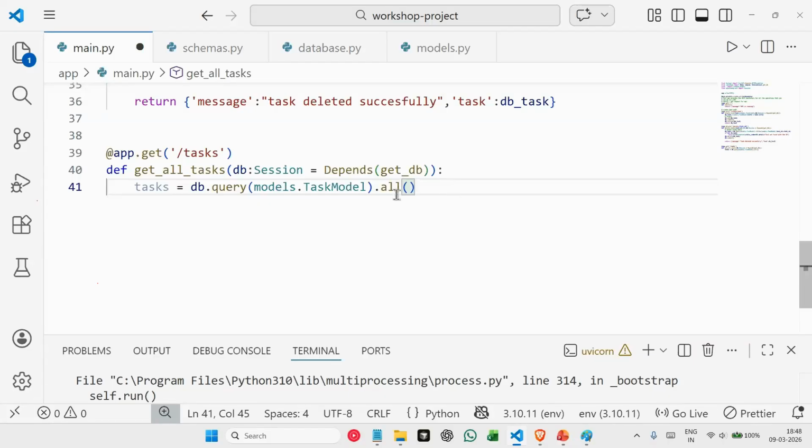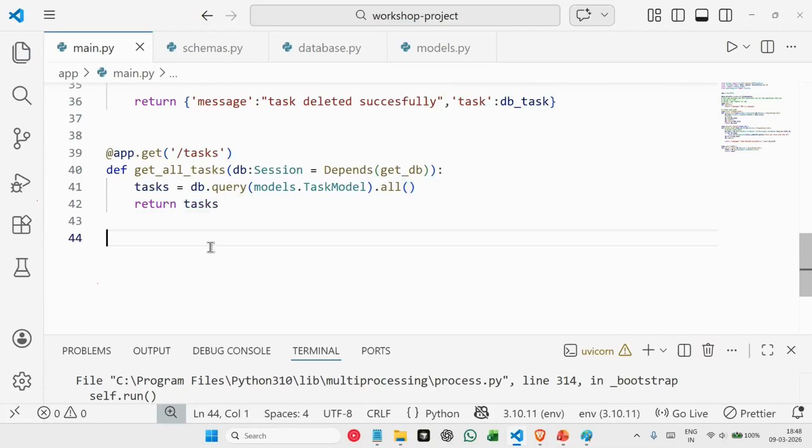So we're asking Python to go to our table and query all the tasks. And whatever tasks we're getting here, we're simply sending that as a response. So we say return task. That's it. We're sending all the tasks as a response here. Now with this, let's test these endpoints if they are working or not.